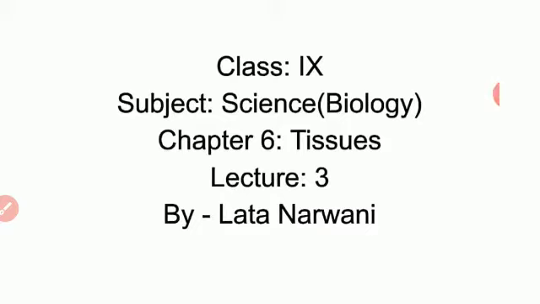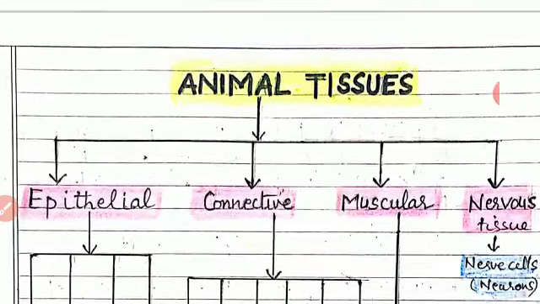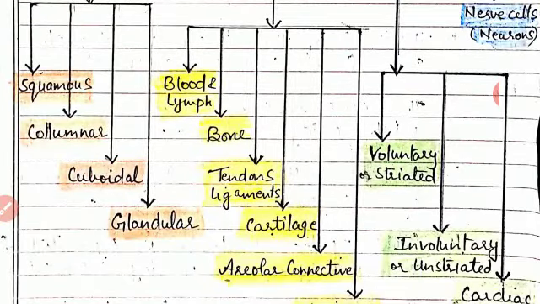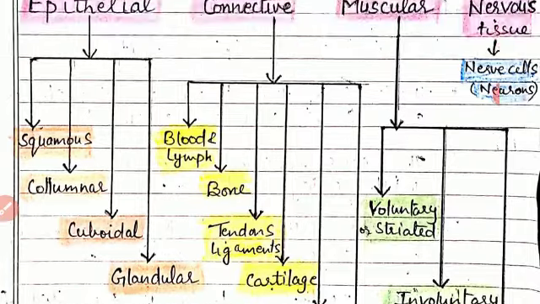Children, last time we had done plant tissues. Today we will be doing animal tissues. So animal tissues are of four kinds: epithelial tissue, connective tissue, muscular tissue, and nervous tissue. Now, epithelial tissue is again divided into four types: squamous epithelium, columnar, cuboidal, and glandular.